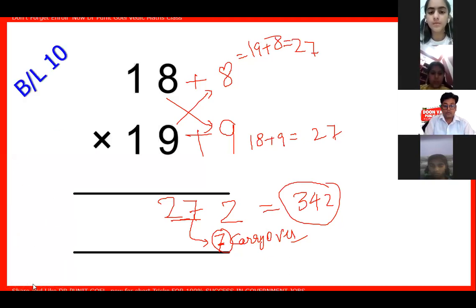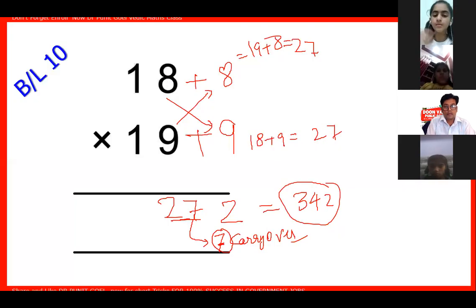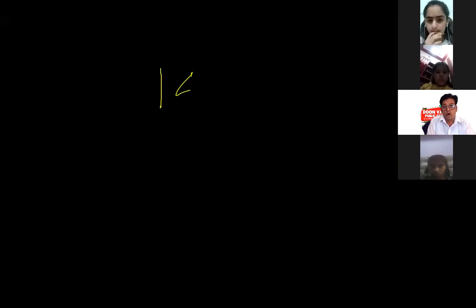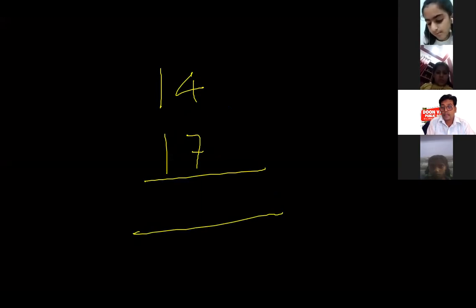Okay, now see this. I will take 14 to be multiplied by 17. See how we will do it.